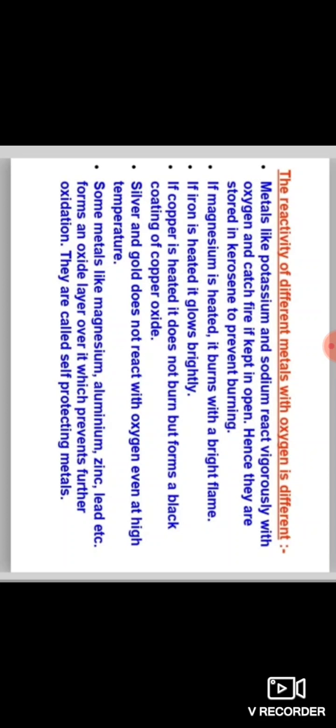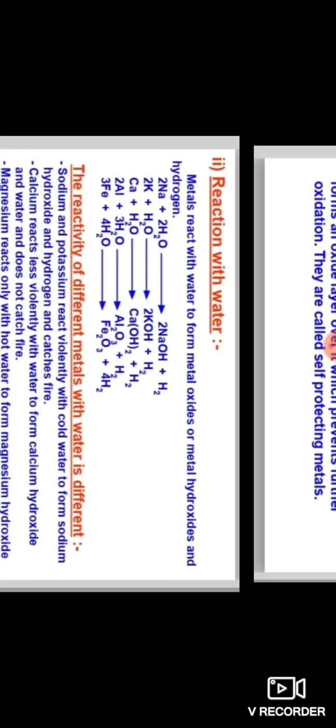So they are called self-protecting metals.